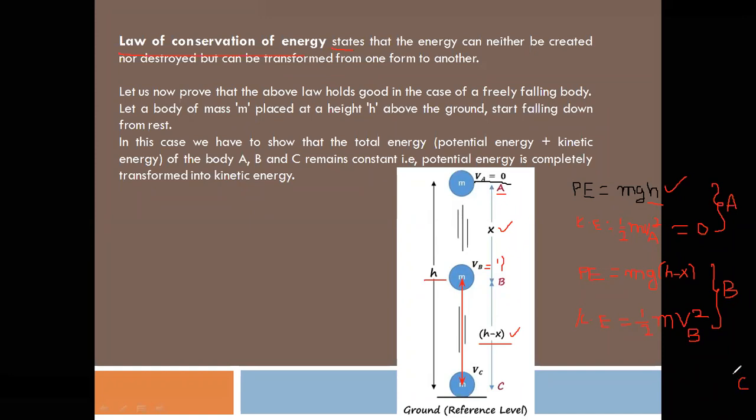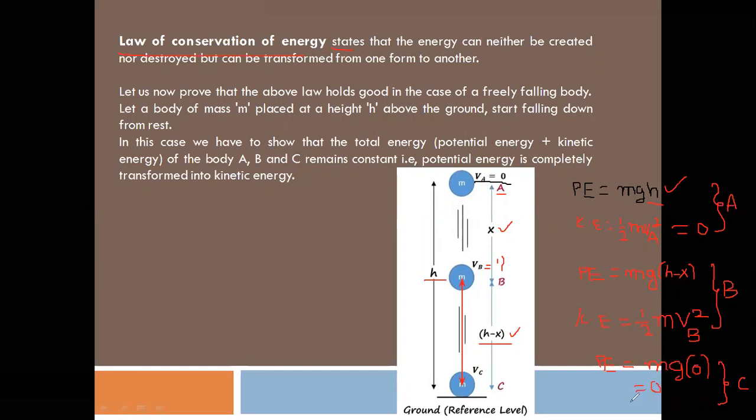Next at C, the potential energy is mg into height above the ground. At C, how high is the object compared to the ground? It is 0, it is on the ground. mg into 0, that is 0.